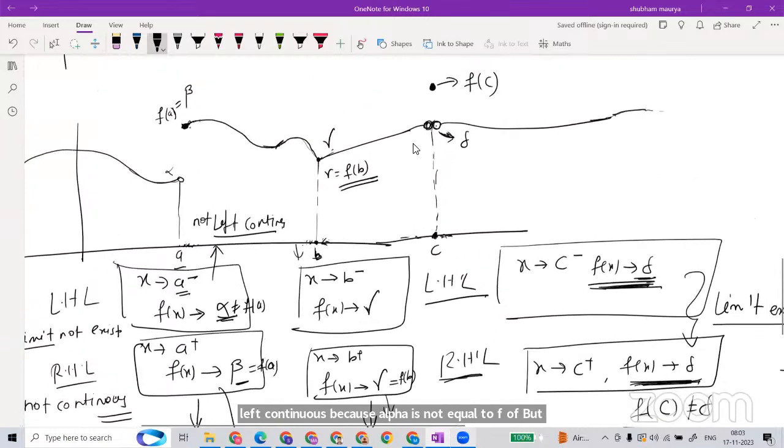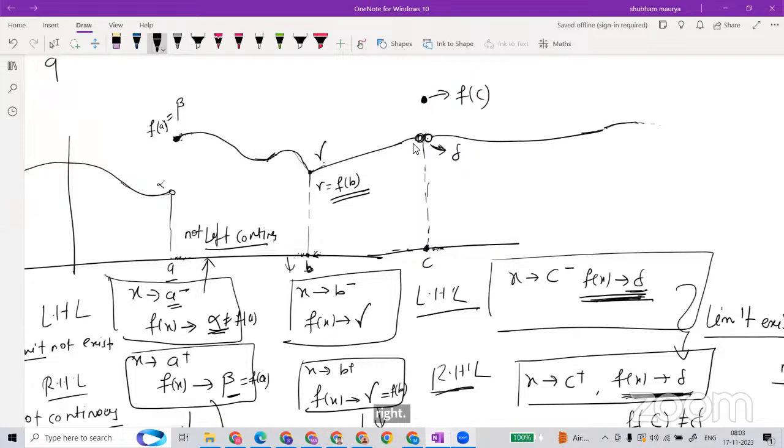So what is happening here? There is no need to remember it; the same definition applies. Here the function value and delta are different, but there all are the same. Whatever limit you get, if the function value matches on one side or differs on the other side, in that case you can tell it is left or right continuous.